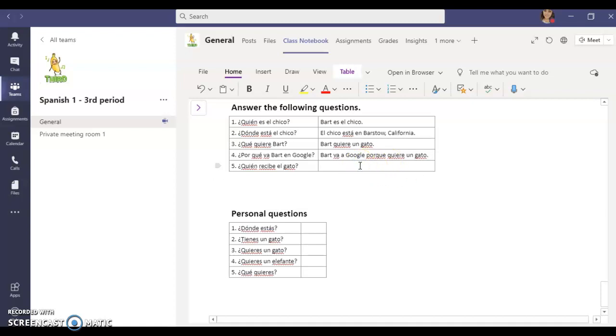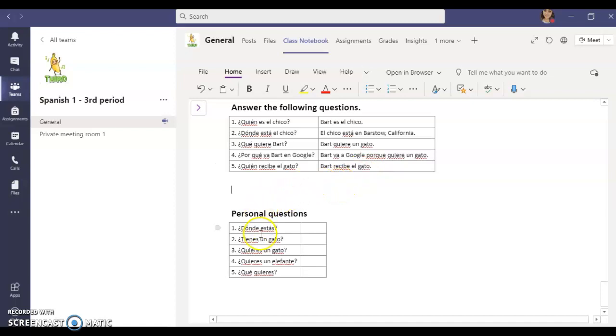Question number 5. ¿Quién, who, recibe el gato? Who receives the cat? Now we already know that with our who questions, we can copy the entire thing and replace the word who with the person's name. So who receives the cat? All right, Bart. Bart recibe el gato.